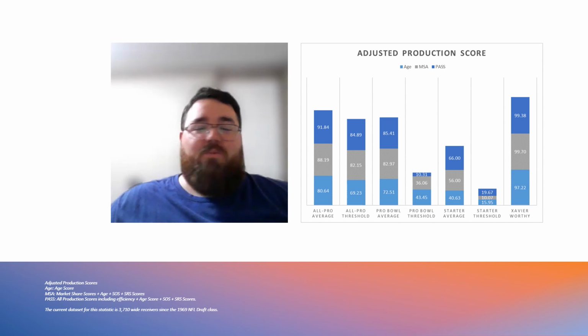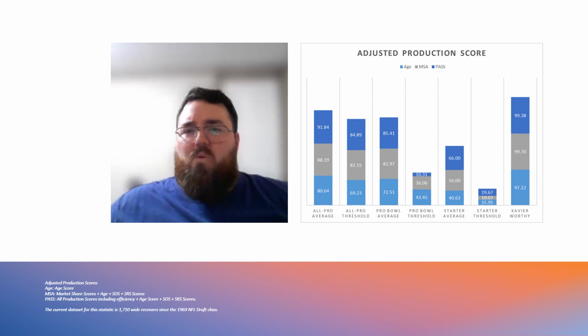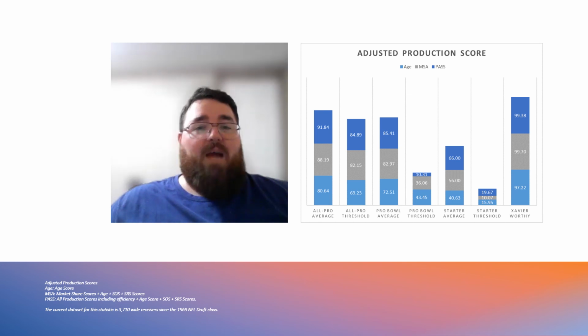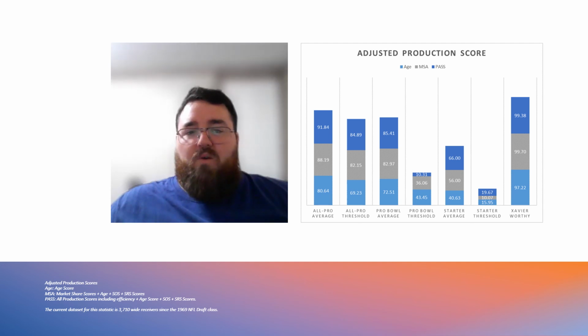Are they smaller wide receivers that run really, really fast? Absolutely. But I think there's more to Worthy than meets the eye. And in many ways, he could have the impact that Deshaun Jackson had. I know that's high praise to make, of course, but Xavier Worthy's overall production profile with his age and everything else like that is better than Deshaun Jackson's profile coming out of California. And for those reasons, that's why he has to be number 3 on this list. Despite a lot of naysayers, despite a lot of haters, he has to be number 3 on this list because of his overall production profile.